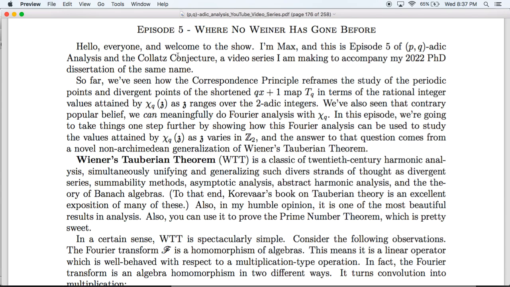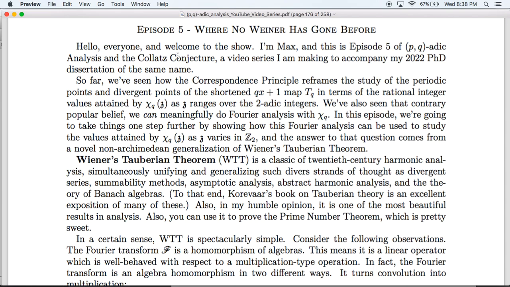So, what have we seen so far? So far, we started with the correspondence principle in episode 3. This shows how we can take the study of the periodic points and divergent points of the shortened qx plus 1 map, T_q, and reframe them in terms of the rational integer values attained by the Numen chi_q of z as z ranges over the 2-adic integers.